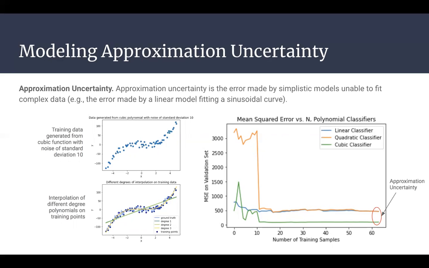Noise is then added to this data with a standard deviation of 10 and is split into training and test sets. Then the model is trained using different degrees of classifiers, and the resulting validation MSE scores across an increasing number of training samples is shown in the figure on the right. The gap between the best performance of the linear and quadratic classifiers and the cubic classifier is the approximation error.